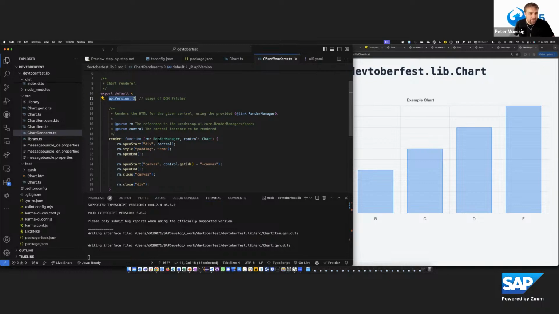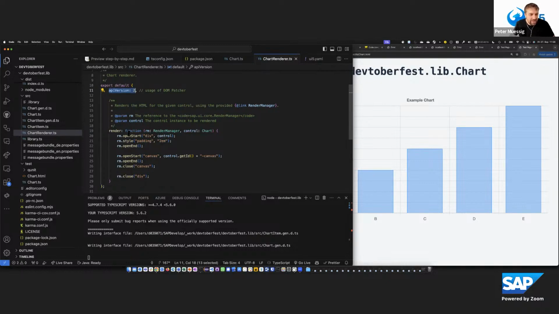At least API version 2. And then in the render function, we can use the DOM patcher API from that. And we create here a div, and inside the div a canvas element. This canvas element is now our anchor for Chart.js.